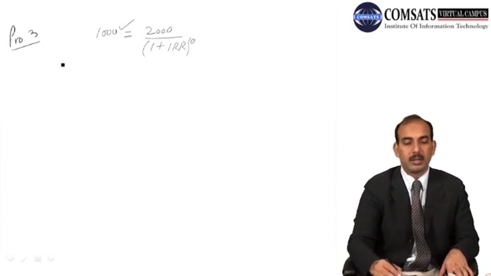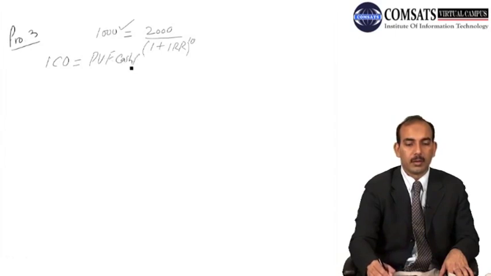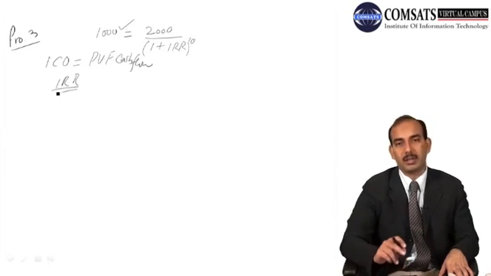So the initial cash outflow is equal to the present value of future cash flow, that rate is known as internal rate of return. So we have to find out that rate.